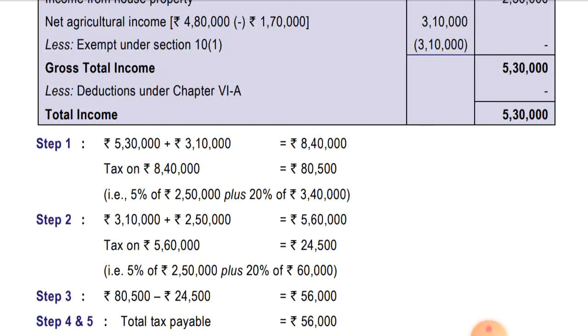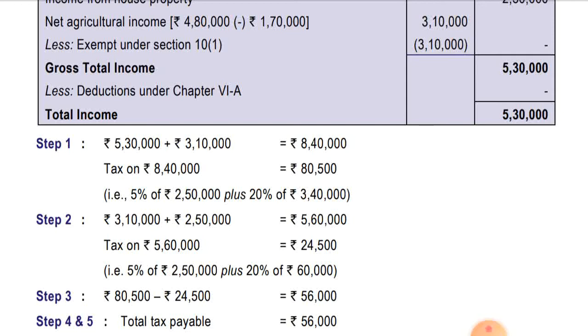The second step is that on the agriculture income we'll add the basic exemption and compute the tax accordingly. So it's coming to 5,60,000. Tax on 5,60,000 will be 24,500: on the first 2,50,000 the amount will be nil, next 2,50,000 will be computed at the rate of 5%, and balance 60,000 at the rate of 20%.